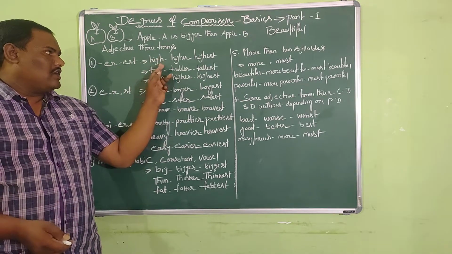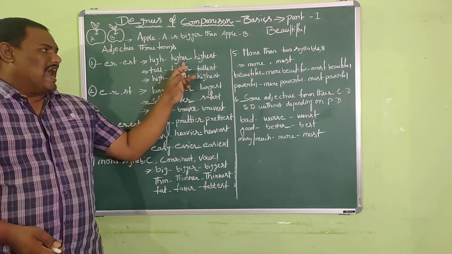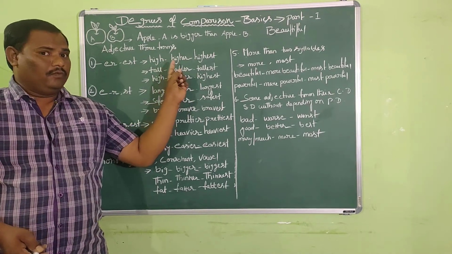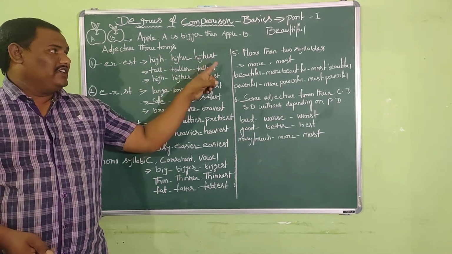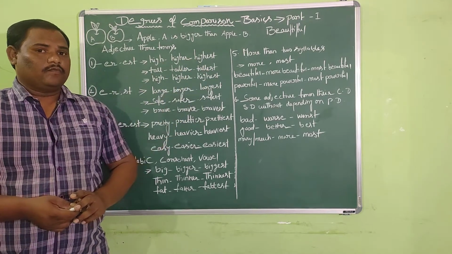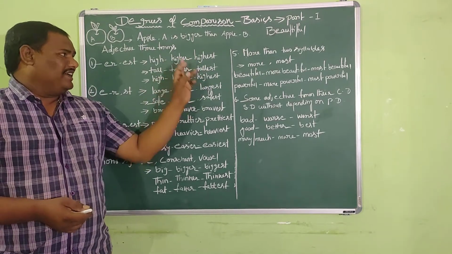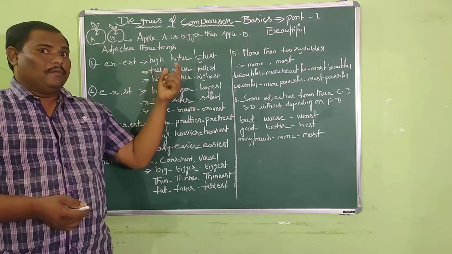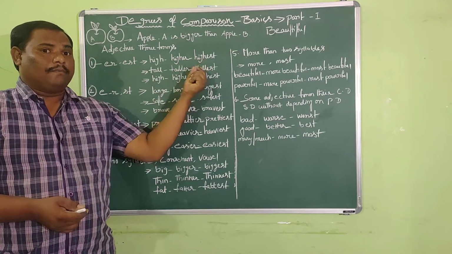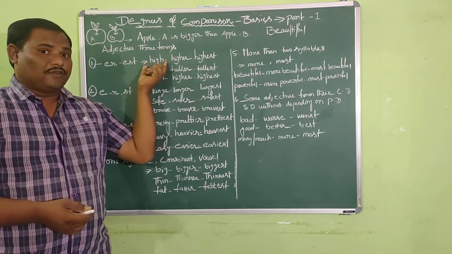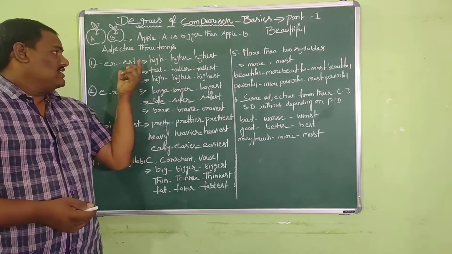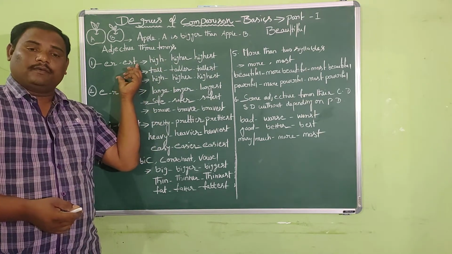The positive adjective high has been added with er to form its comparative and with est to form its superlative. So here we have just added er and est to form comparative and superlative forms from the positive adjective. The same says the first spelling principle.